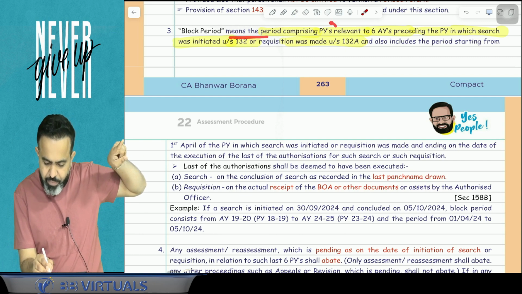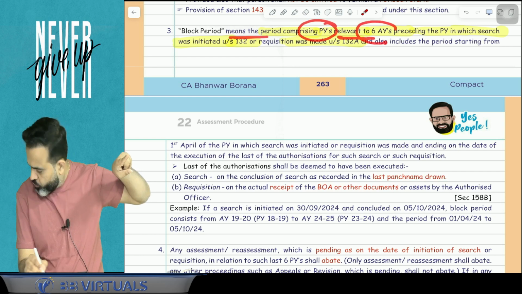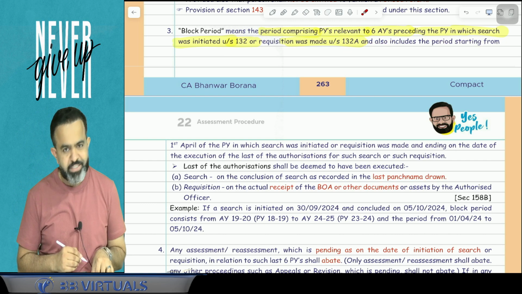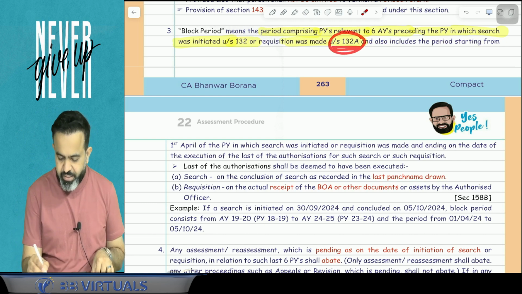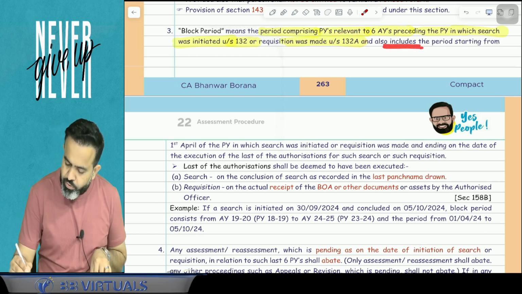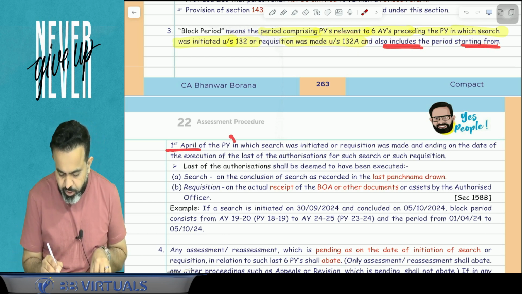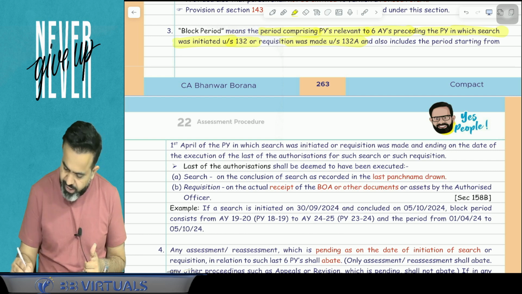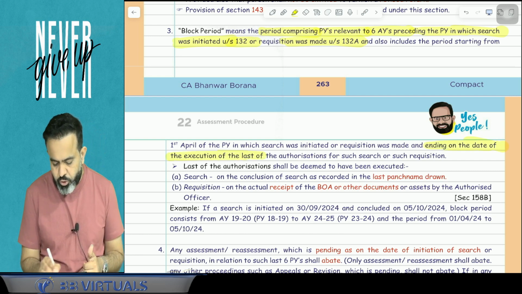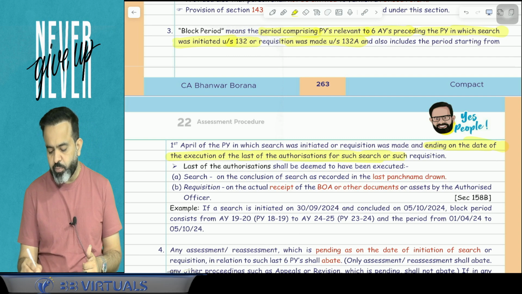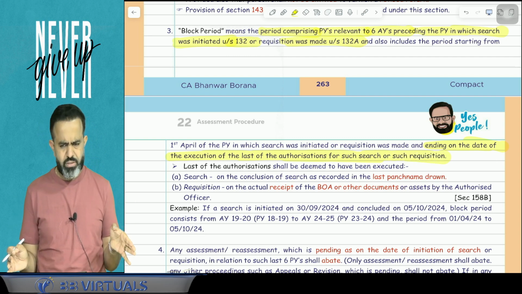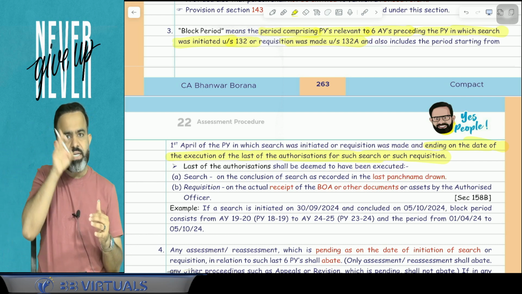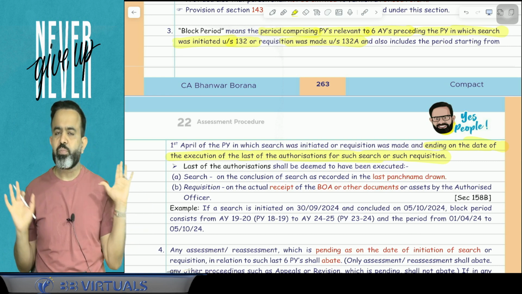The block period means the period comprising the previous year relevant to the sixth assessment year preceding the previous year in which search was initiated under section 132 or requisition was made under section 132A, and also includes the period starting from the 1st April of the previous year in which search was initiated or requisition was made and ending on the date of the execution of the last date of authorization of such search or such requisition. So in simple words, guys, your block period will be the last 6 previous years and the current year from 1st April till the date of the completion of the raid.